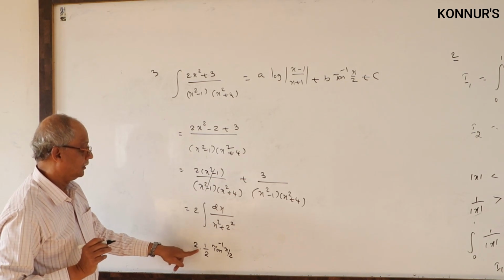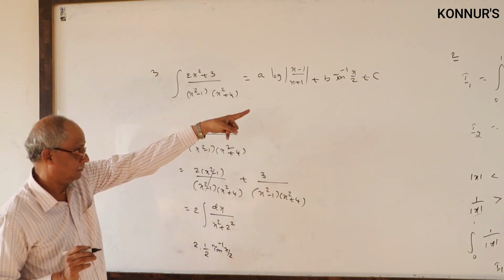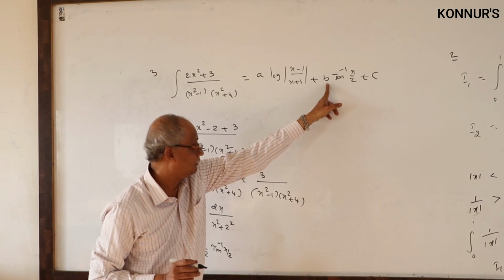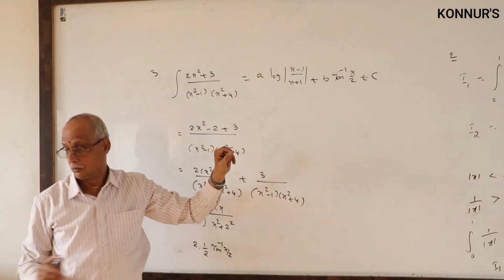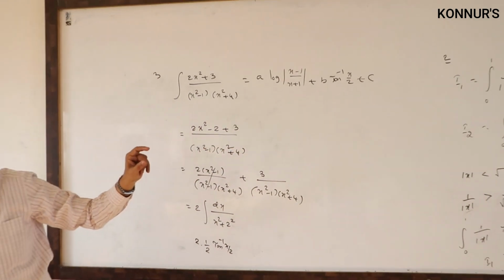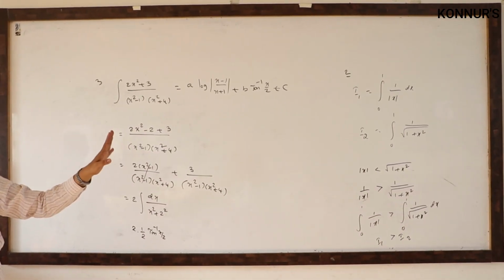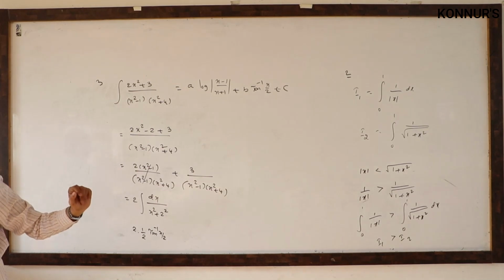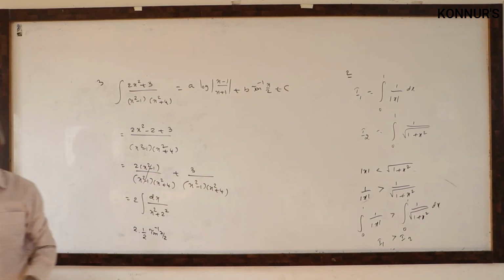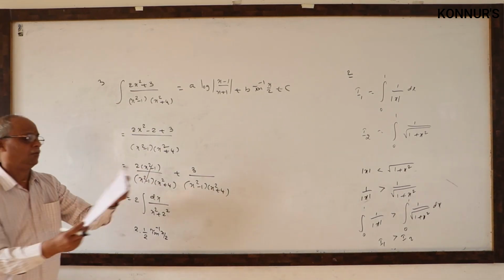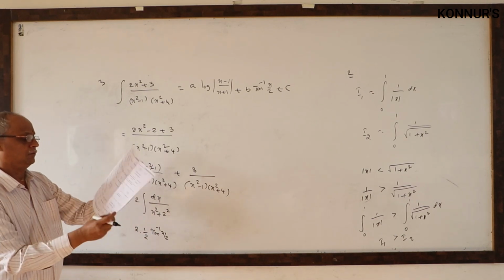2 cancels. Tan inverse x by 2 is there. Then what is the b value? It is 1. Is there any option for b? 1 is present in the second option. Only the second option, so the answer must be b only. Further we need not continue. The answer must be b.